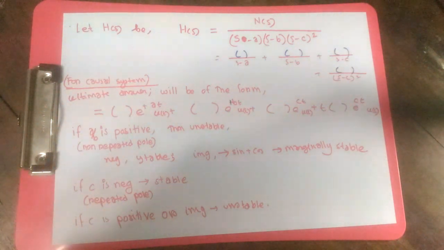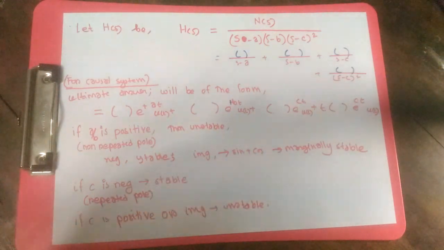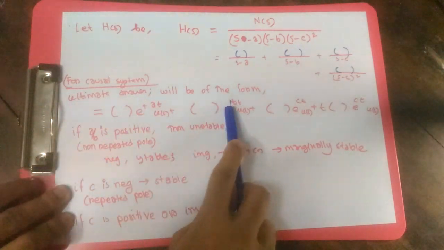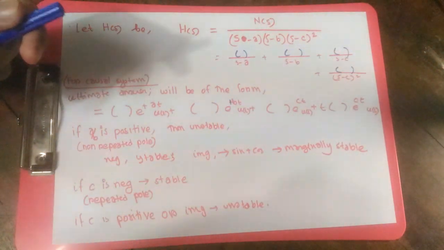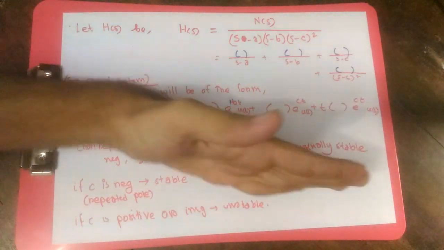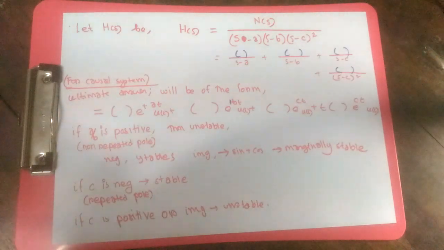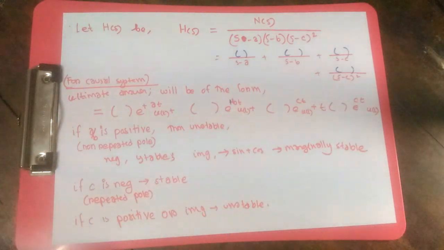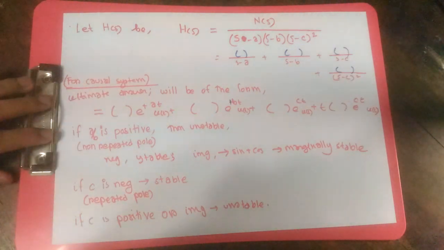Now try to understand for a or b, that means either for a or for b, non-repeated poles: if they're positive, that means e to the power of positive something times t. So at infinity it's going to have infinity value, so it's unstable. And if it is negative, it's going to die out at infinity, so it's going to be stable if our pole is negative. And if our pole is an imaginary number, then it's going to be like e to the power j3t. By Euler that's cosine 3t plus j sine 3t, which is oscillating in nature, and then it's going to be marginally stable.